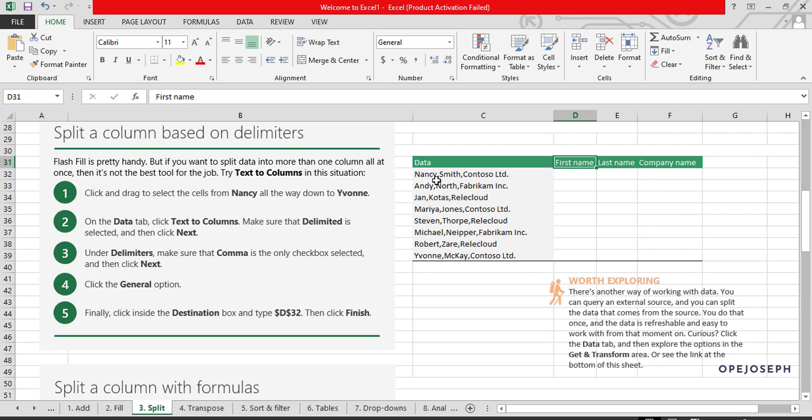Smith too is going to come here because it's separated by this comma. The next comma that is separating them here, Contoso Limited, full stop, is going to come to the company name. Why? Because they are separated by this delimiter, the comma. So just imagine that each delimiter represents a straight line.